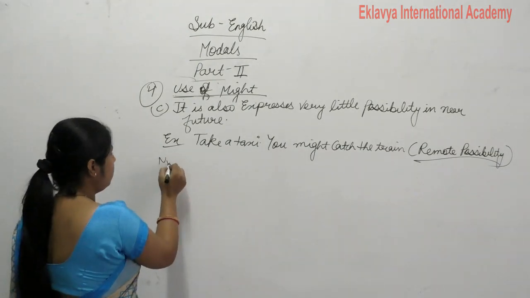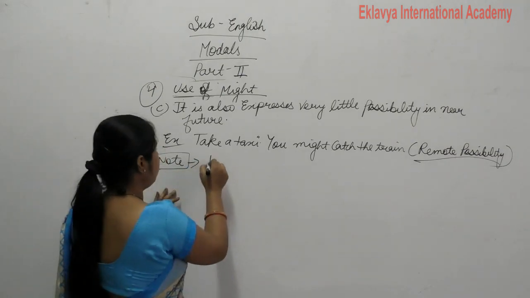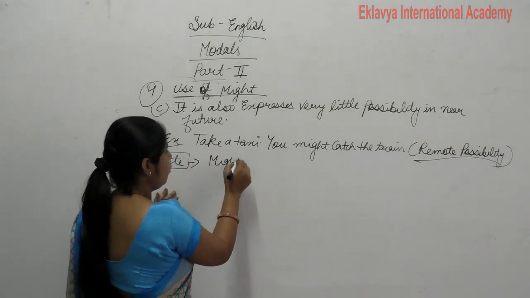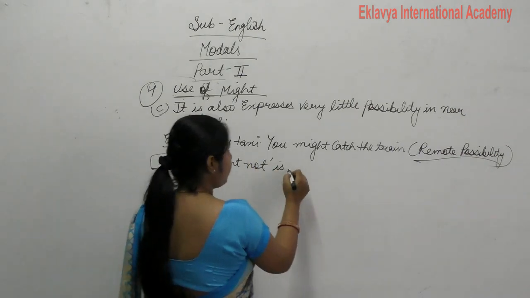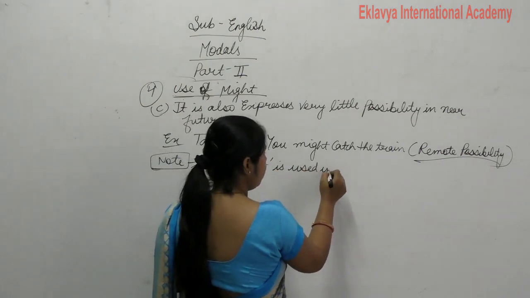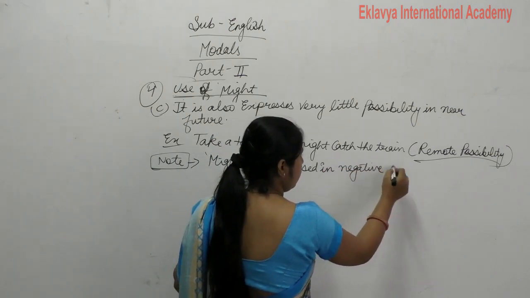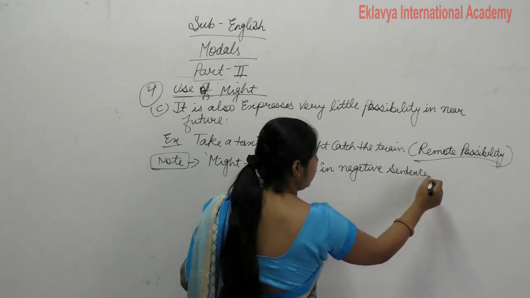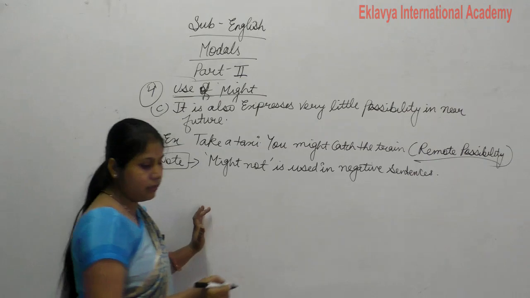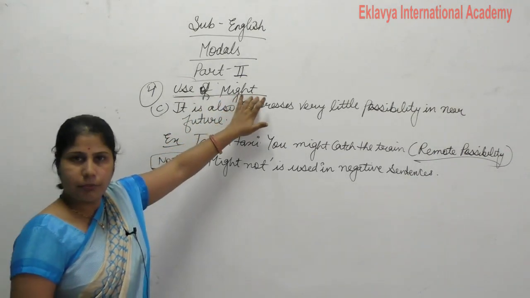Now note down one more important thing. Might not is used in negative sentences. Clear? So use of might also completed.